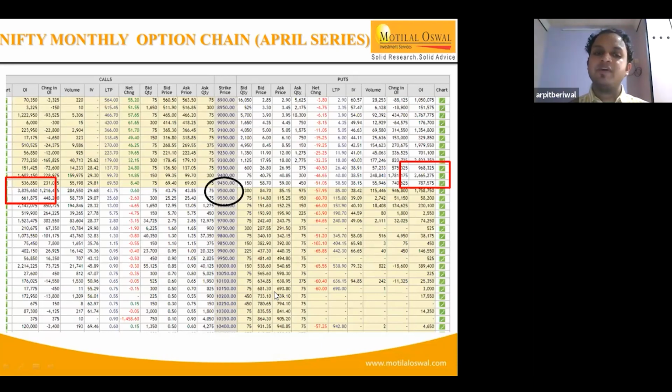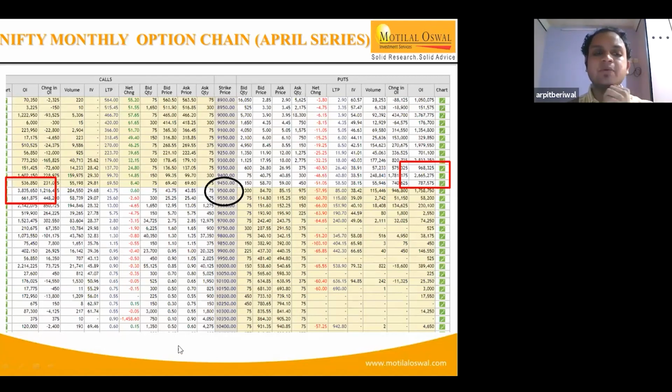As VIX, the volatility index, has cooled off, that is working against the premium. At the same time, with time decay, and as there is no momentum, the market is gradually and slowly moving up, inching higher, but because of time decay and lower VIX levels, it is working against the premium. So exactly as we saw, Nifty moved up by 90 points, but the option moved only by 10 points. So it is always advisable, when there is momentum, to play with option buying. But when you expect that VIX is going to cool off, and there is certainty and a range-bound scenario, it is advisable to sell deep out of the money options.